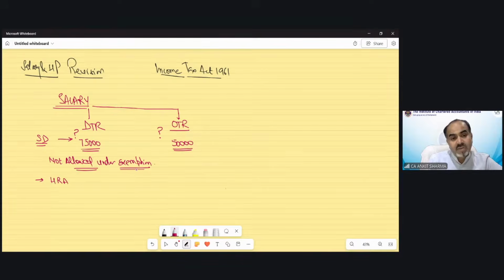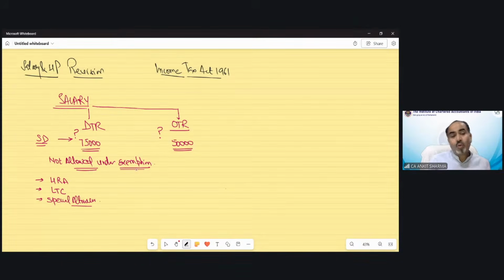House rent allowance benefit you cannot claim under the default tax regime. Leave travel concession exemption you cannot claim under the default tax regime. There are also some specific or special allowances. Out of those, you cannot claim helper allowance benefit.